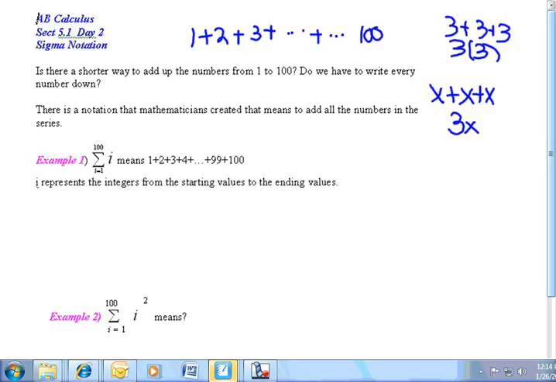And they said, I want to be able to write the numbers from 1 to 100, but I don't want to write them all out. I've got to invent a notation that means to add them all up. And sigma actually comes from the Greek. It looks like this, and it's spelled sigma. And it is like the S. It's the S in the Greek alphabet, which means to sum. Well, then that makes me think of Gauss.